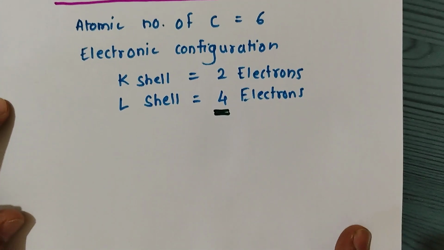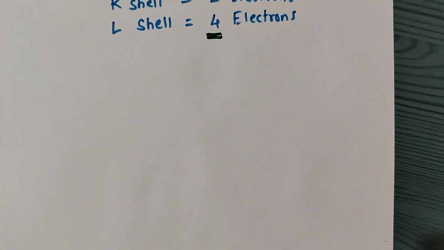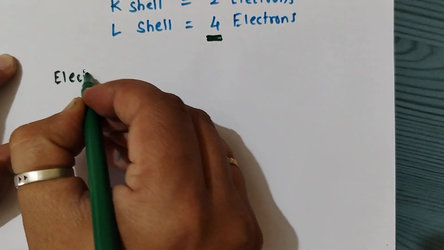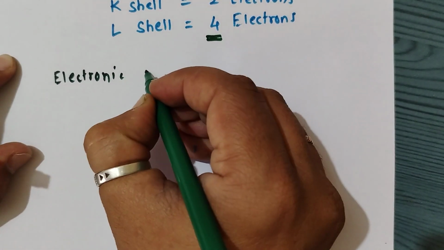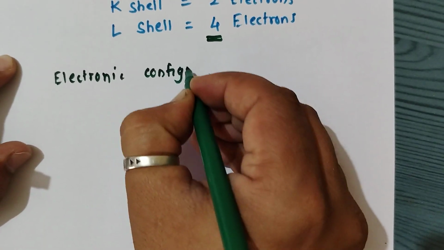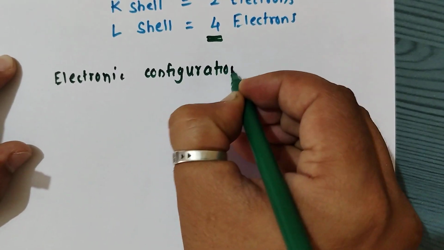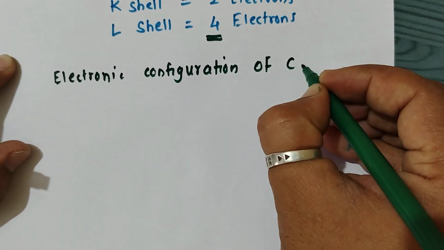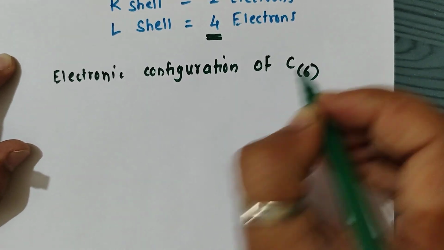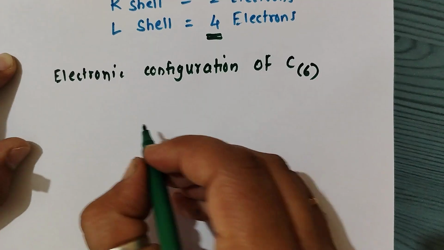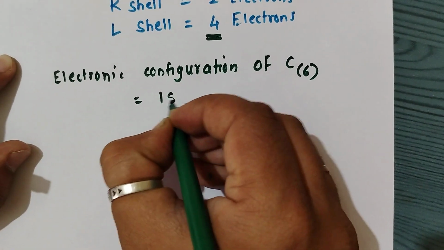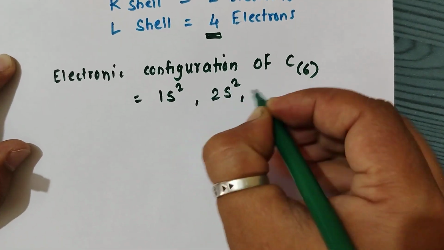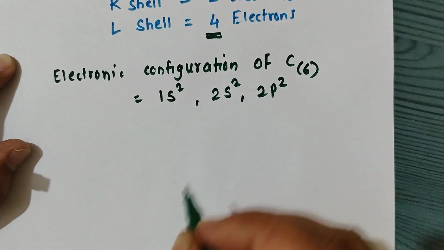So let me see here. The electronic configuration of carbon, having atomic number 6, is 1s2, 2s2, 2p2.